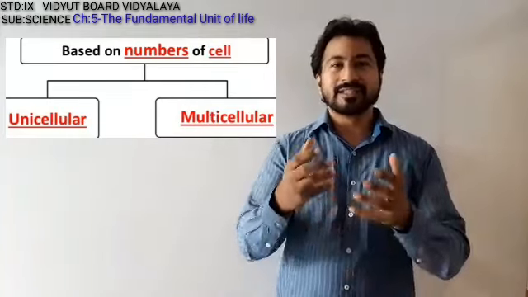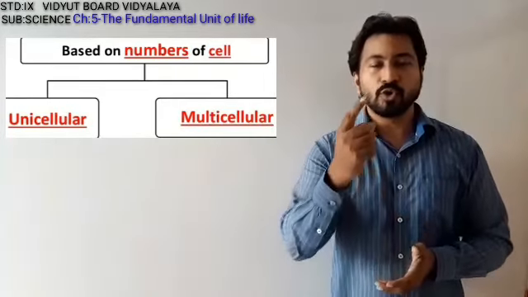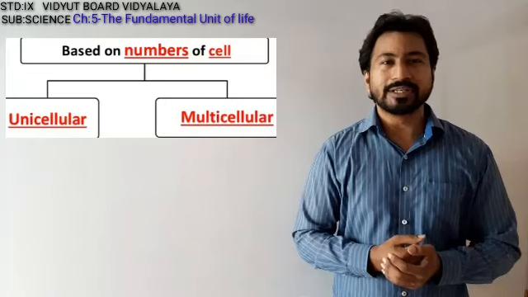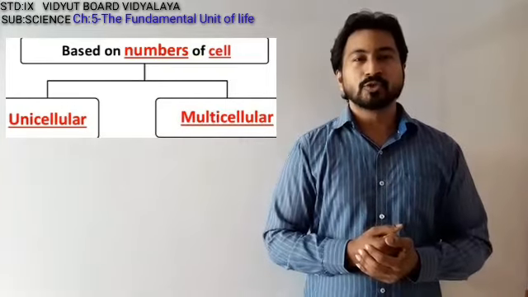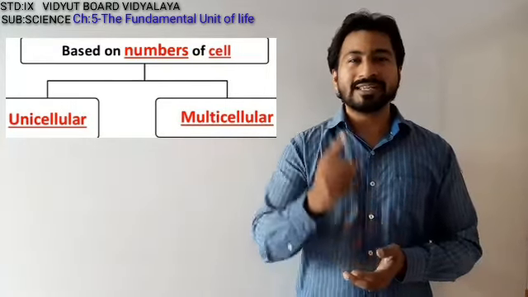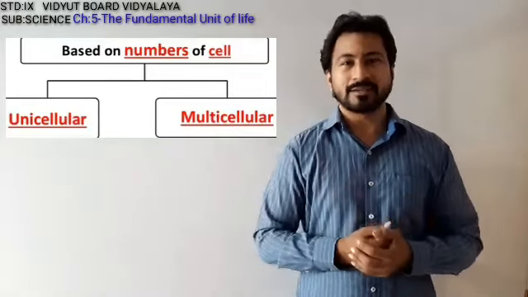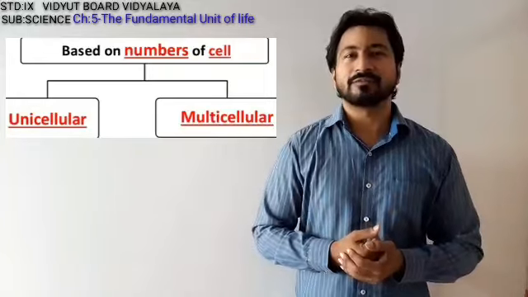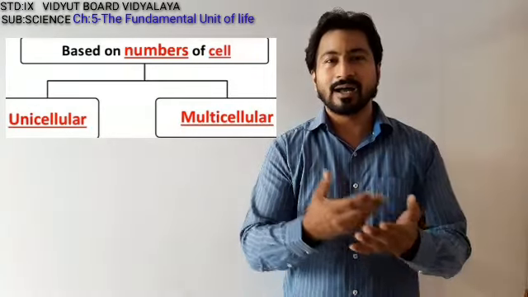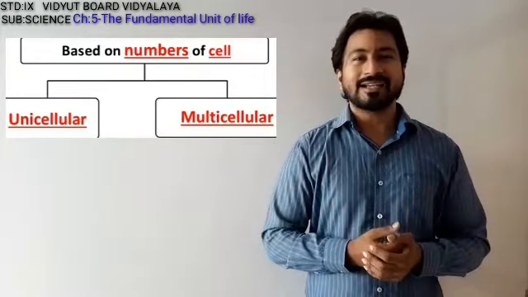Let us see the definition. Unicellular, uni means one. So the organisms made up of only one cell are said to be unicellular organisms. The best examples of them are the amoeba, chlamydomonas, and the paramecia.